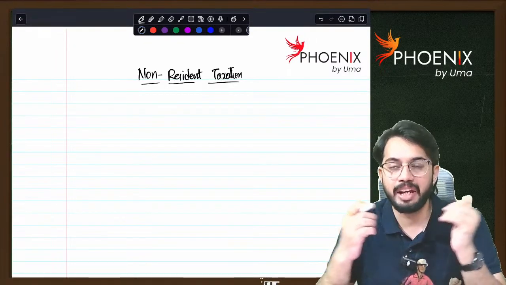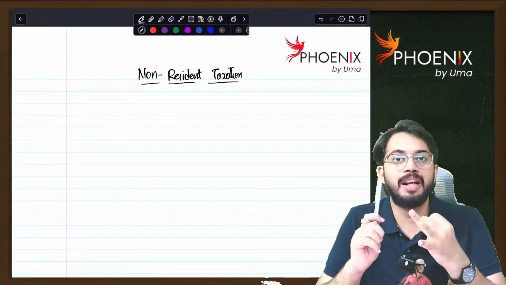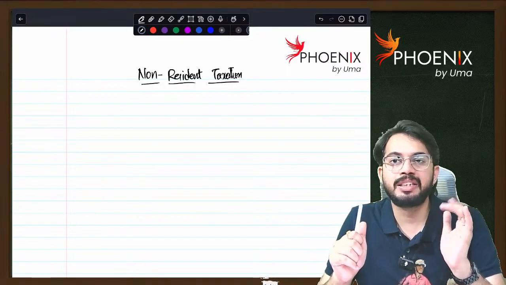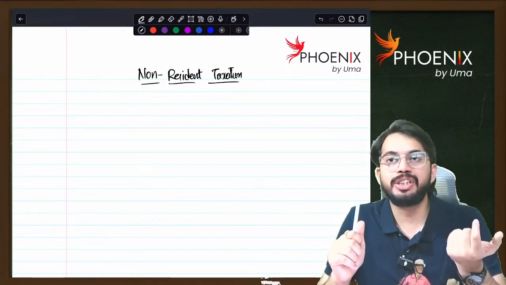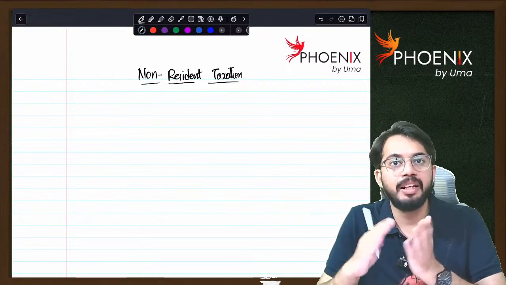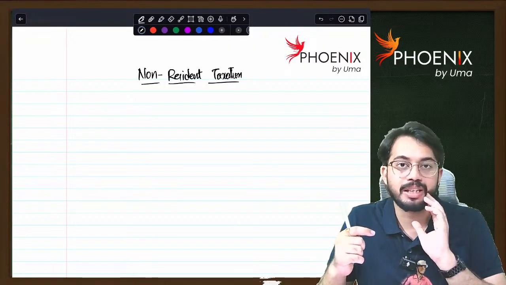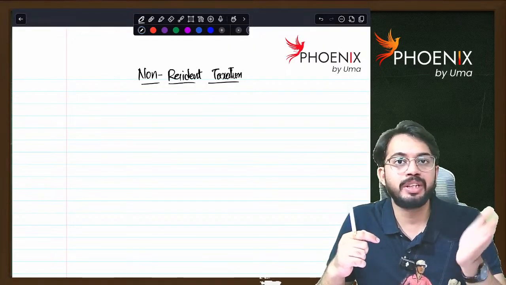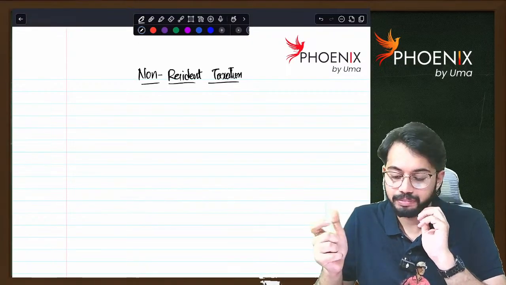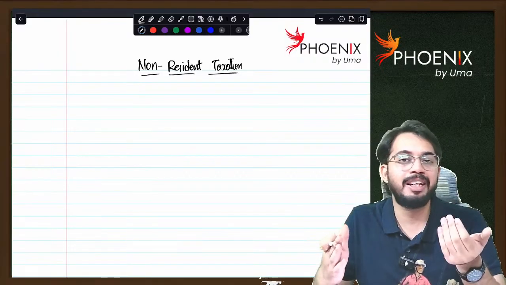NR taxation is very vast. So today I am trying to focus on taxation of NRIs as well as taxation of non-residents. Determination of residential status, business connection, taxation of interest, royalty, fees for technical services, that I will plan in the second part. Most probably again tomorrow also we will discuss non-resident taxation, and we will also do problems, because non-resident taxation is such a chapter which I can't revise in 1.5 hours.